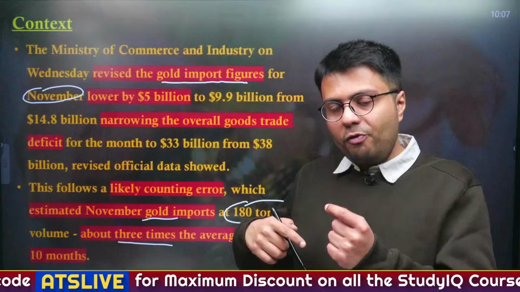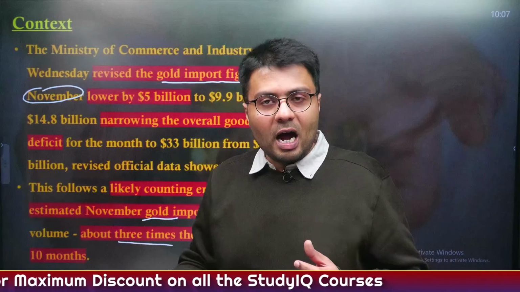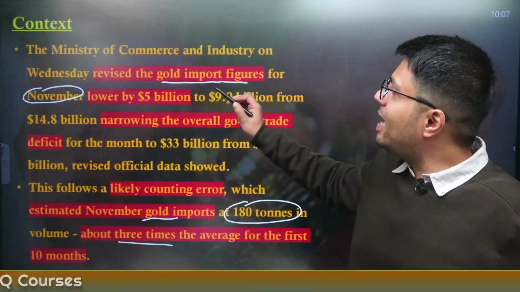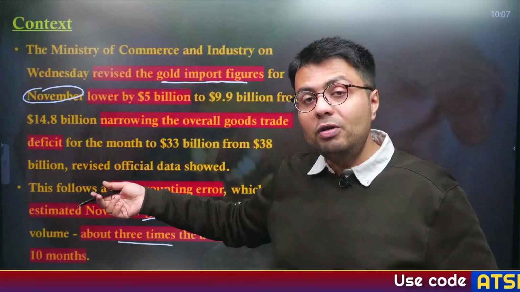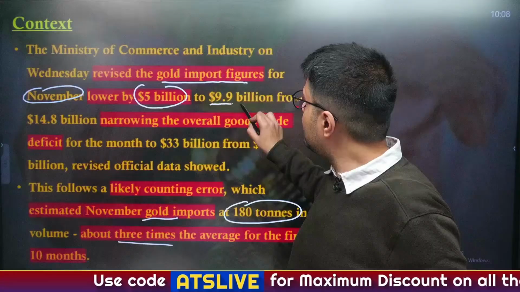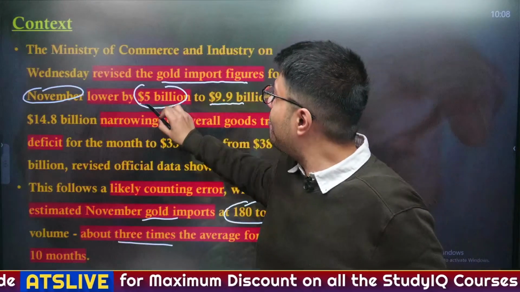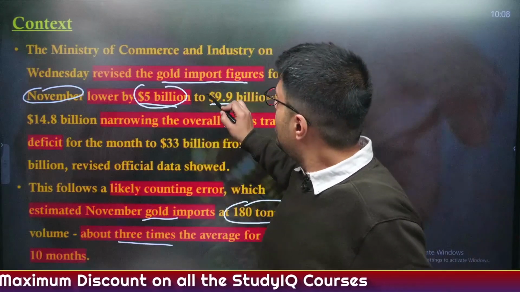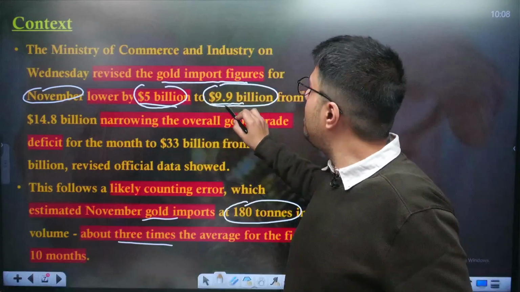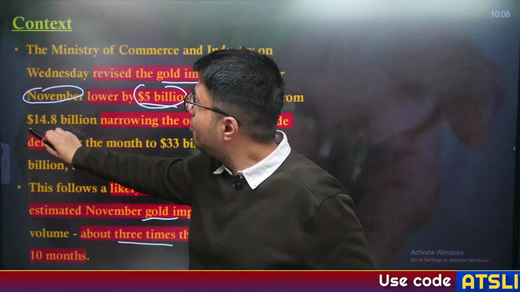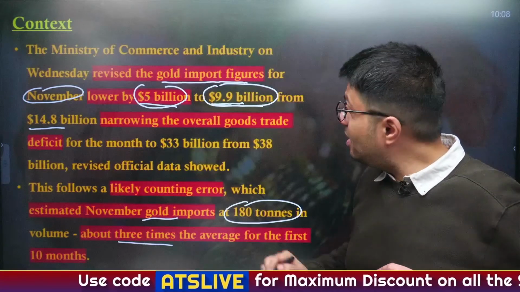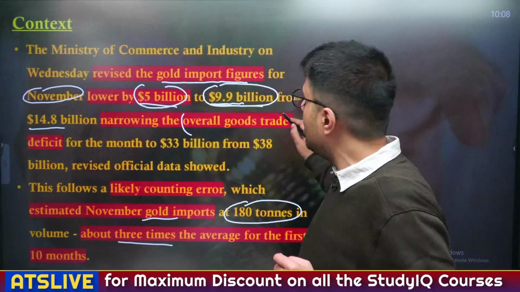Now, the Ministry of Commerce and Industry took cognizance of the articles which appeared in the news and went through the data again, and it realized that it had made some errors in the counting of gold imports. Now it has lowered the amount of gold imports, which was previously almost $15 billion, by $5 billion, and therefore today the gold imports for last month amount to $9.9 billion, which is down from $14.8 billion. This reduction in gold imports has also narrowed India's overall goods trade deficit.